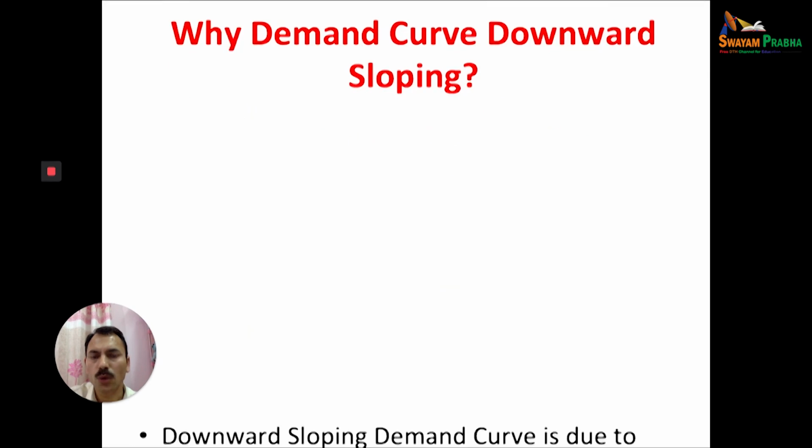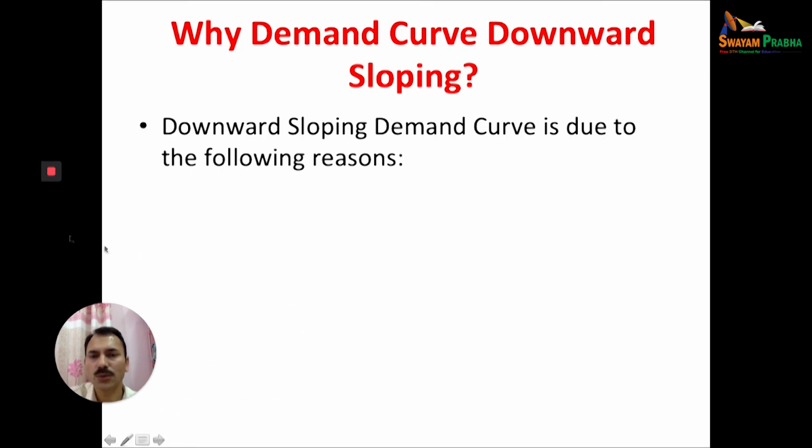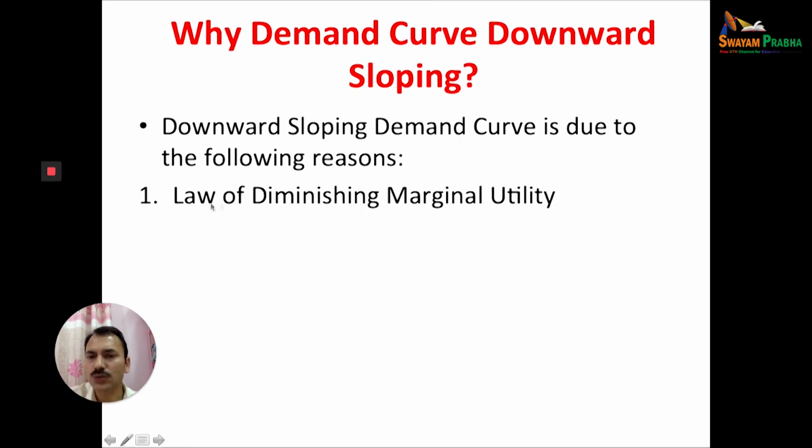Now, why is the demand curve downward sloping? The question is why this is downward sloping from left to right. The downward sloping demand curve is due to the following reasons. First, the law of diminishing marginal utility. It means when you consume or purchase more and more units of a commodity, the utility of the product starts decreasing. We'll discuss in the next lecture what the law of diminishing marginal utility is. When you purchase more units of the same product, the marginal utility of that product starts decreasing, which is called the law of diminishing marginal utility.